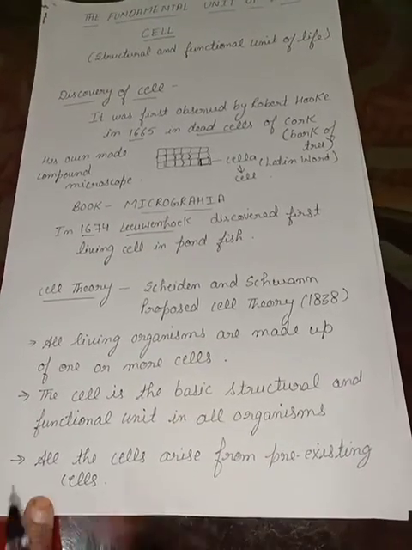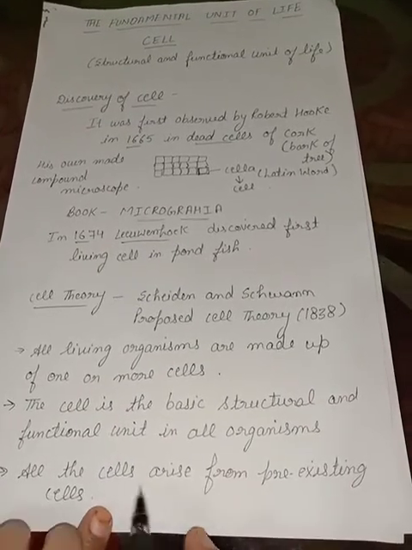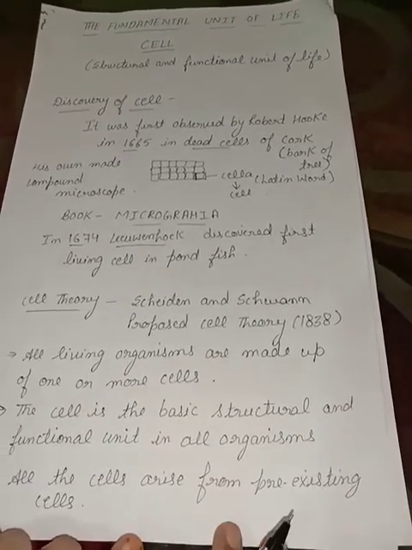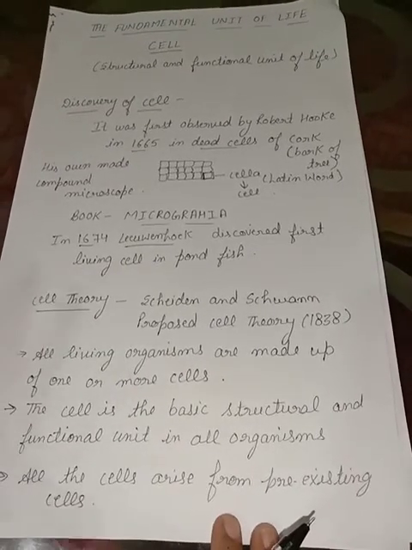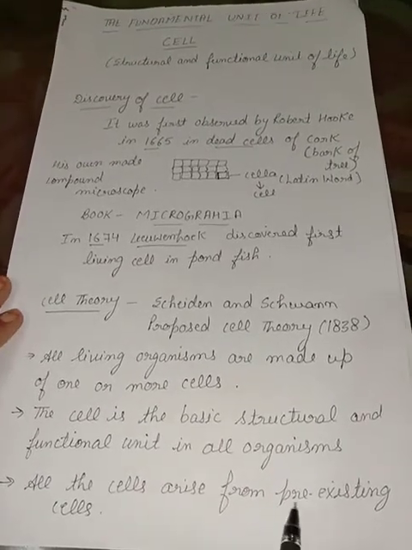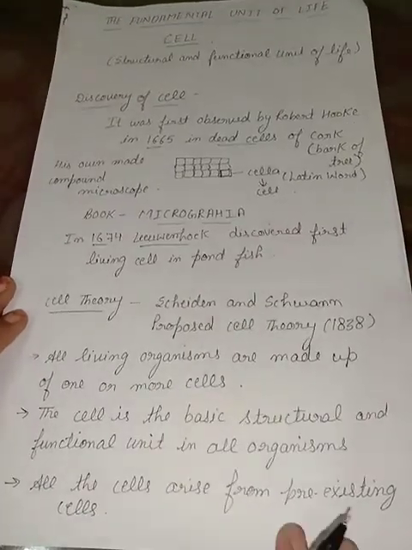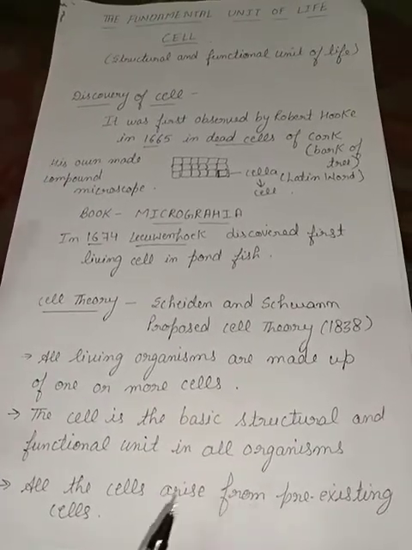Now the next one is that the new cells that are being formed always form from the pre-existing cell. None of the other new cells is going to form. All the new cells that are being formed are always formed from the pre-existing cell. Means the cell that already exists is only responsible for the formation of the new cell.